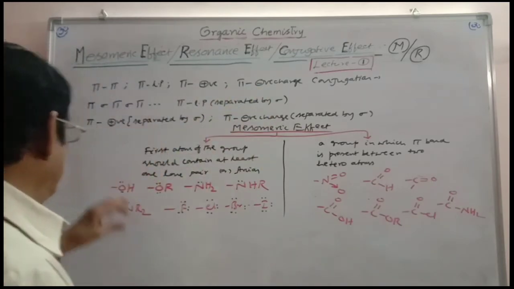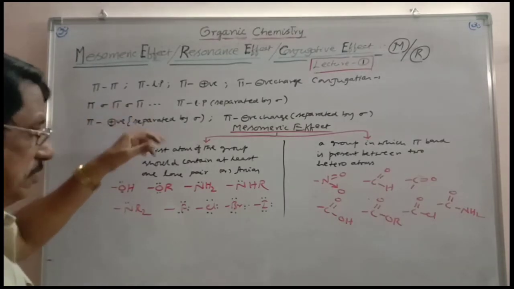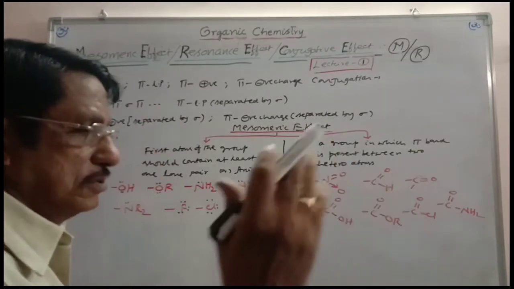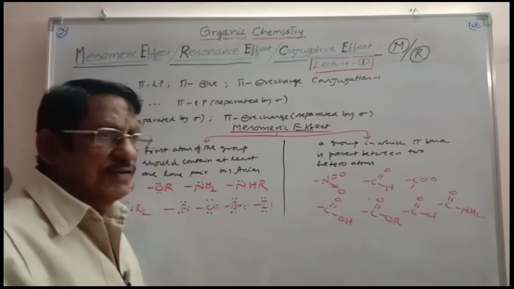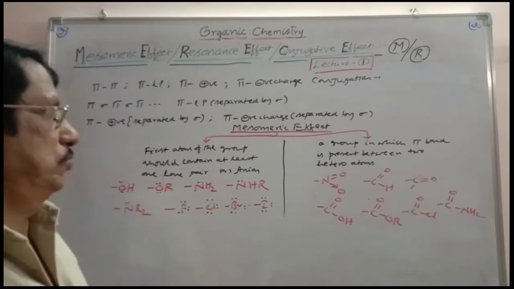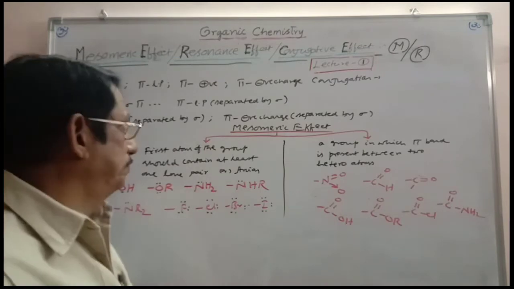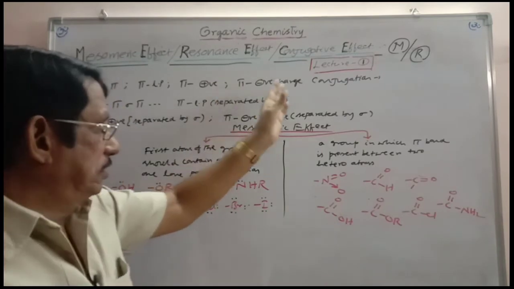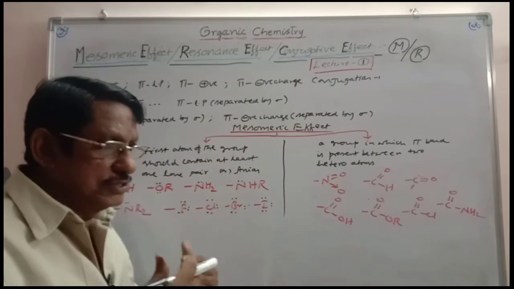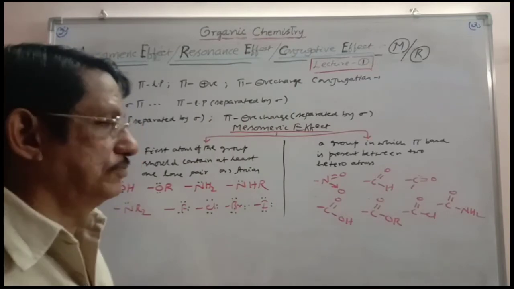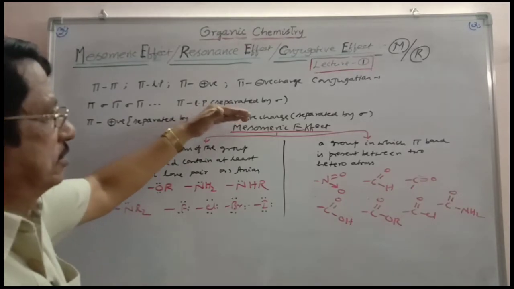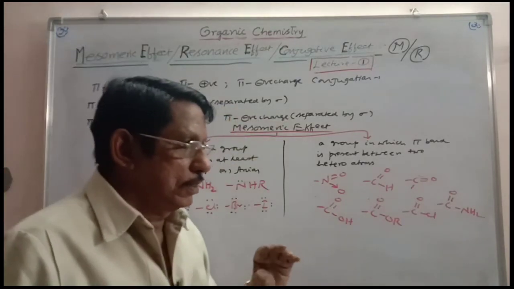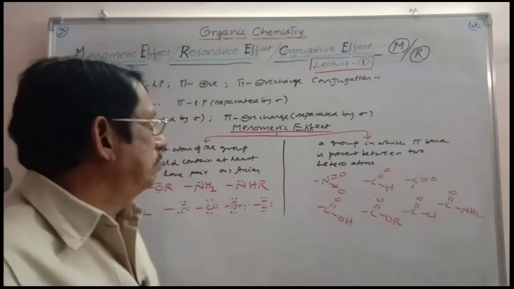If it is having pi sigma conjugation, it is said to be pi conjugation, and the mesomeric effect can be extended throughout the molecule. There is no break at all in the middle. And so these are the conjugative effects. When there is conjugation, the mesomeric effect can be seen through resonance forms. Now we have to consider the mesomeric effect, minus M as well as plus M.